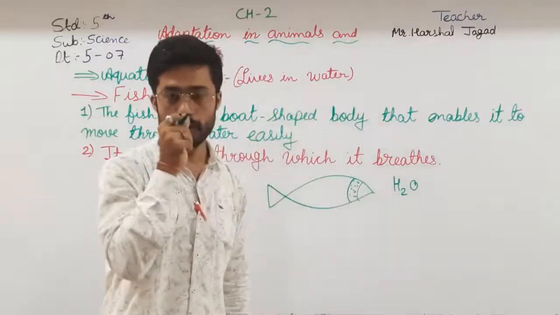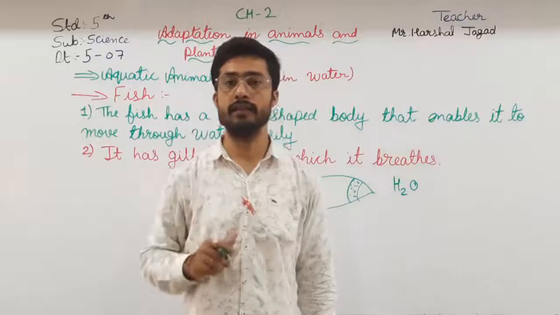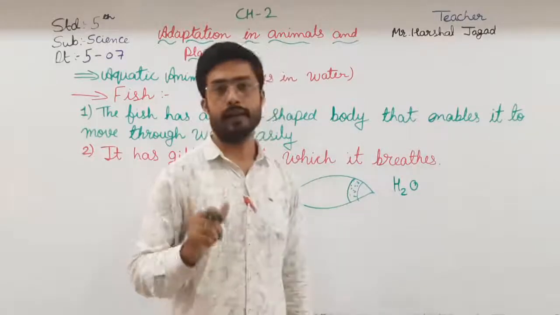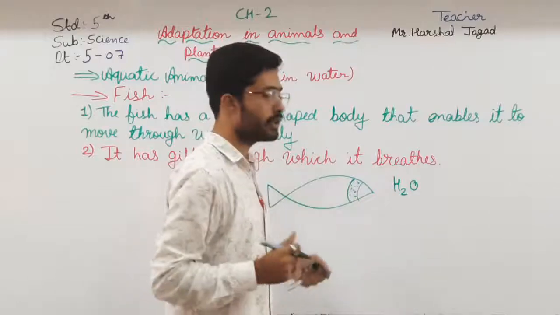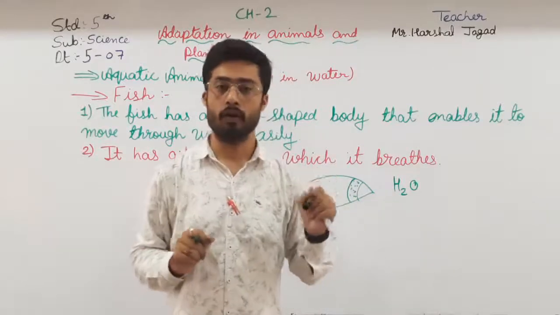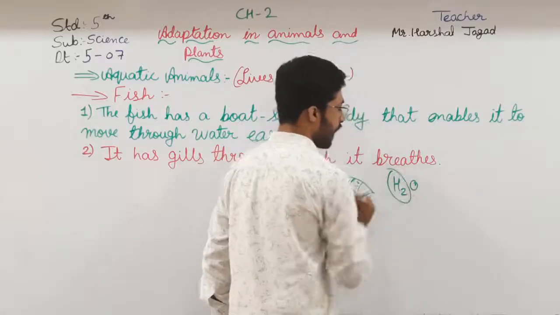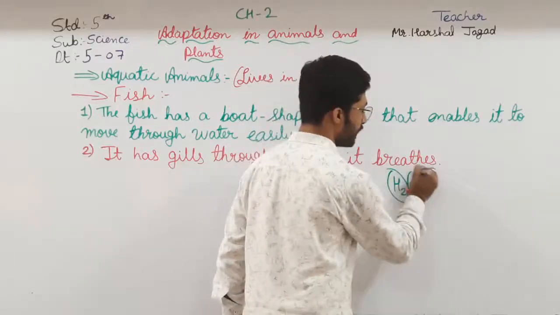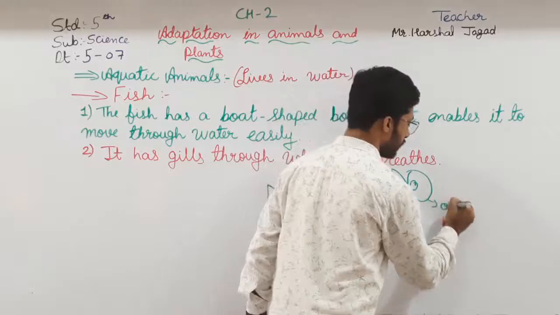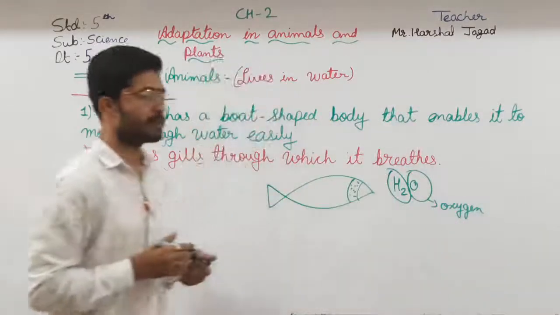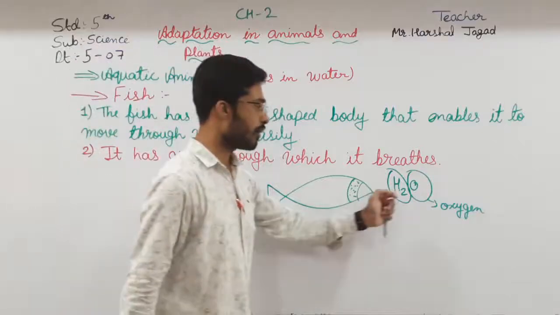So here, all living things need oxygen to breathe. But in water there is oxygen, but how can the fish breathe in the water? So here you can see there is hydrogen and here it is oxygen.